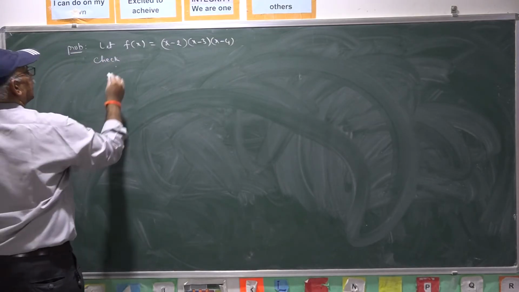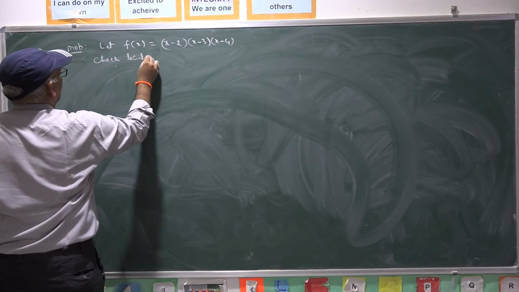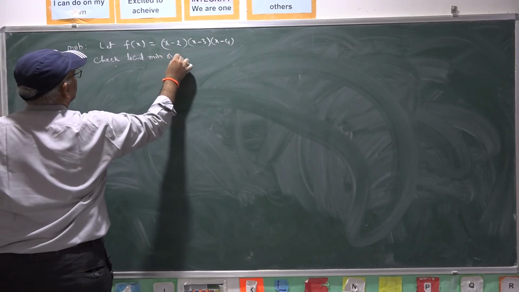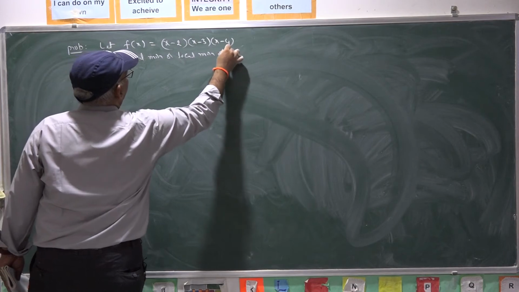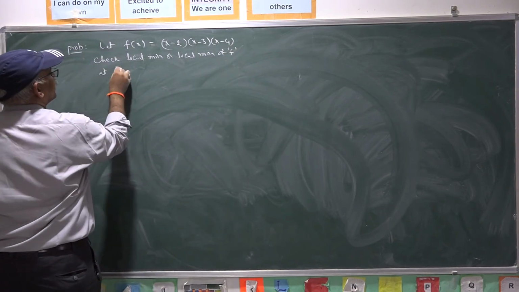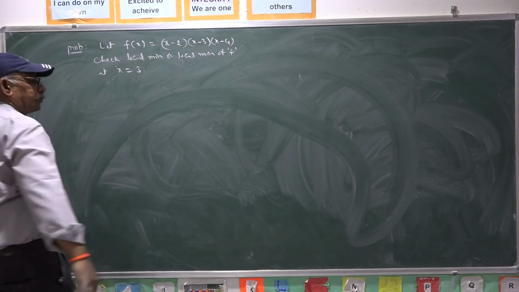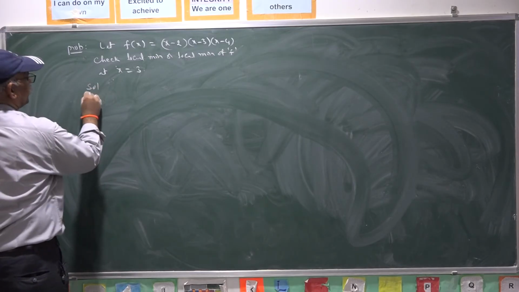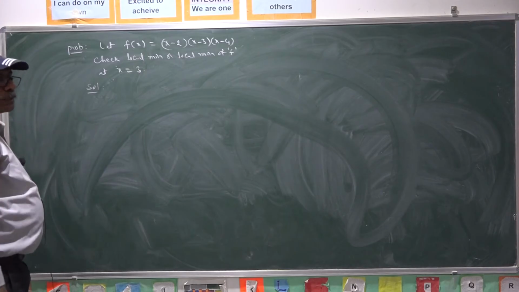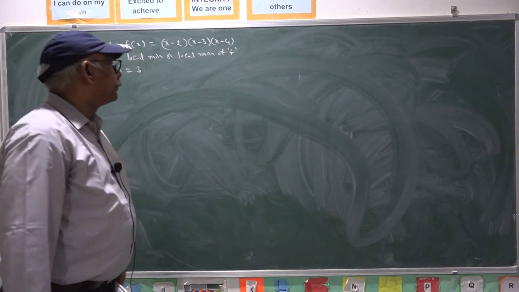Check the local minimum or local maximum of f at x equal to 3. For such functions, this first derivative test is enough.